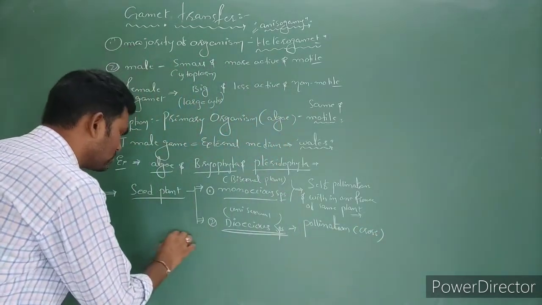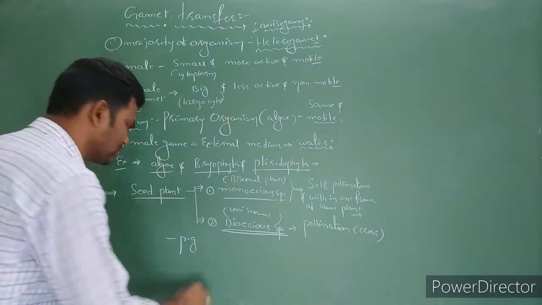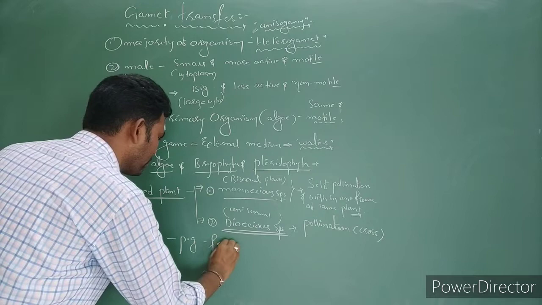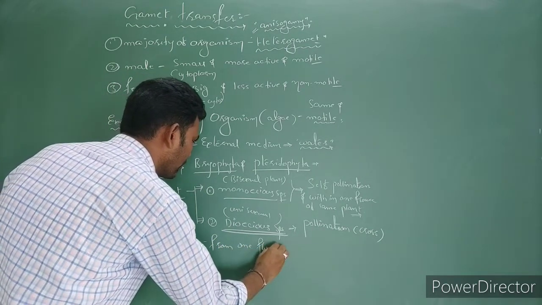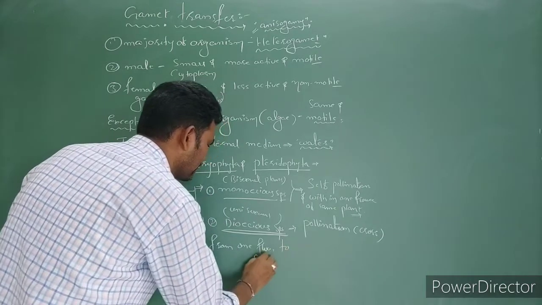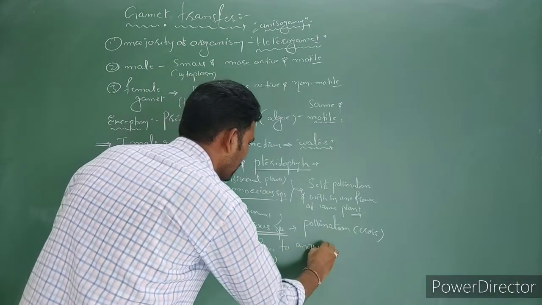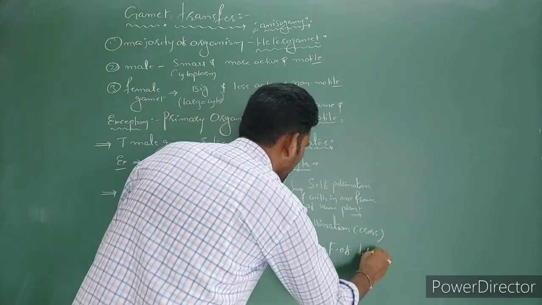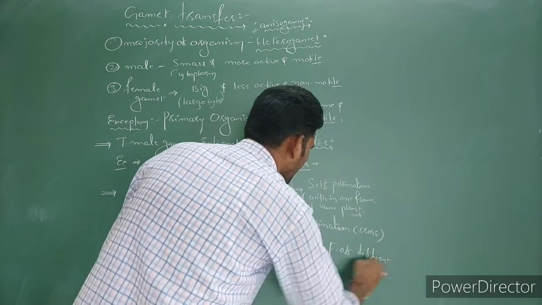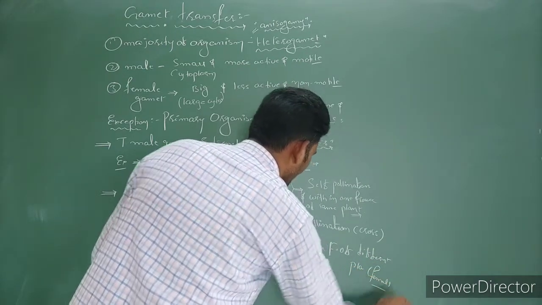Here the pollen grains, PG meaning pollen grains, are going to transfer from one anther to another flower of a different plant, nothing but the female plant, right?